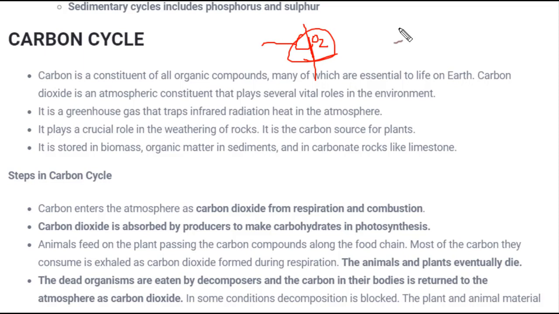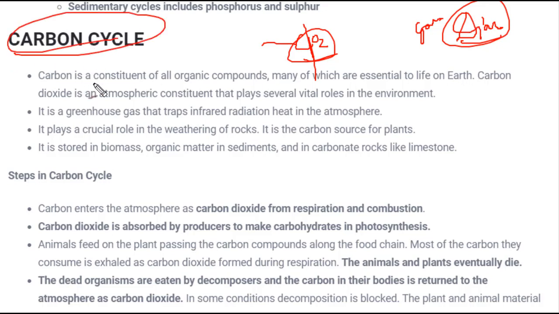Apart from organic compounds, we have carbon even in graphite. You might have heard about graphite. This is the pencil lead which you use to write. Even diamonds are made up of carbon, and almost every organic compound is made of carbon. Because of that, you might have heard about carbon dating. Carbon dating is used for finding the age of any element or matter. Carbon dating is used only because carbon is found everywhere in every organic compound.